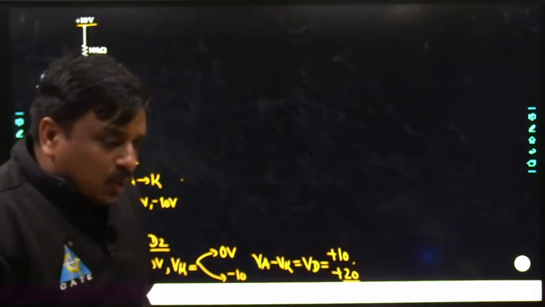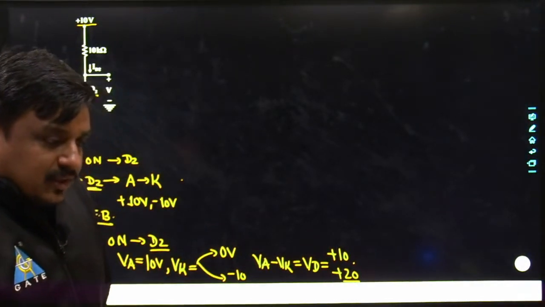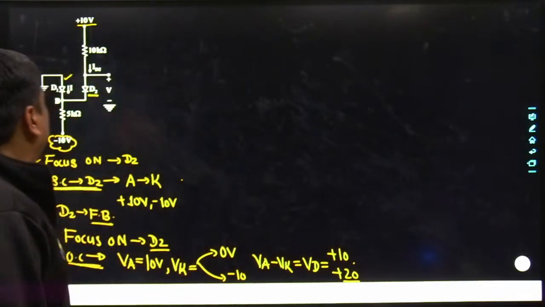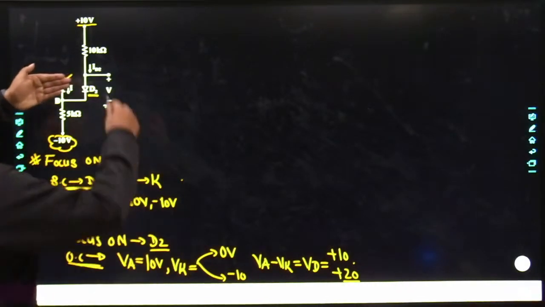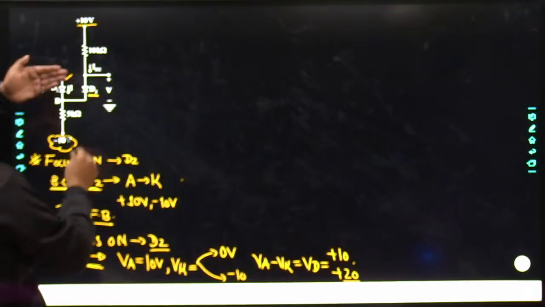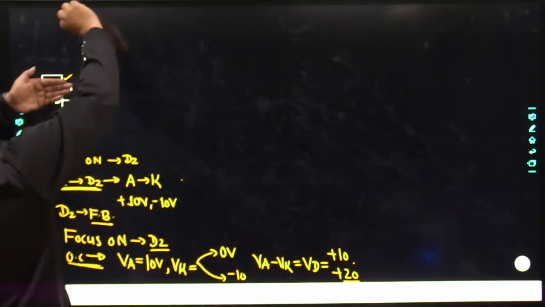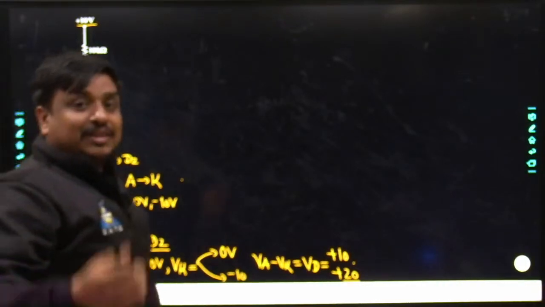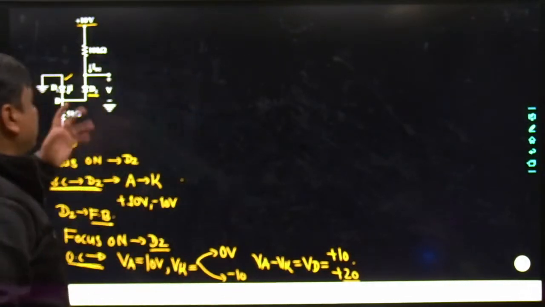Probably the one doubt I am seeing over here, someone is saying it is not clear why the diode 2 is on. My dear friends, if you assume this diode is on, the force of current because of plus 10 is towards downside, and similarly the force of current because of minus 10 is again towards downside. So the flow of current is always forced from anode to cathode. D2 has to be on. That's nothing but a short circuit test. Even you can apply the open circuit test.